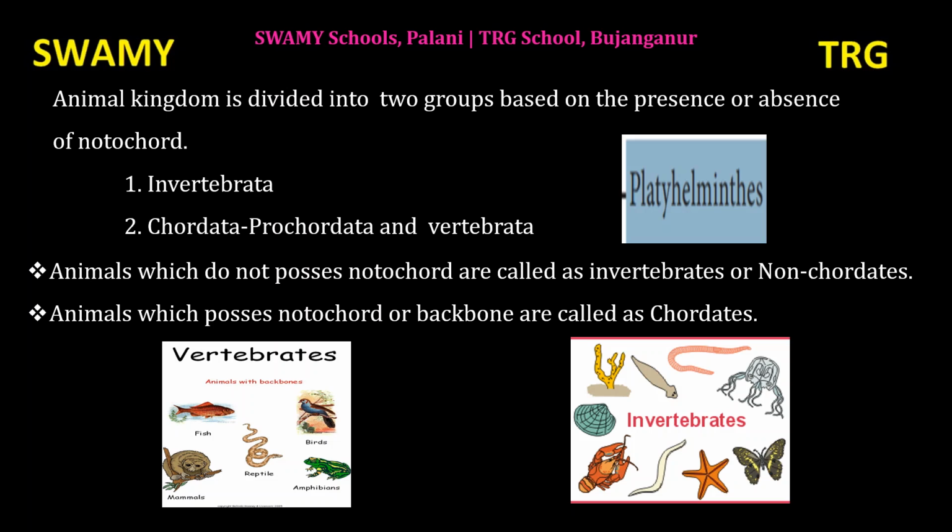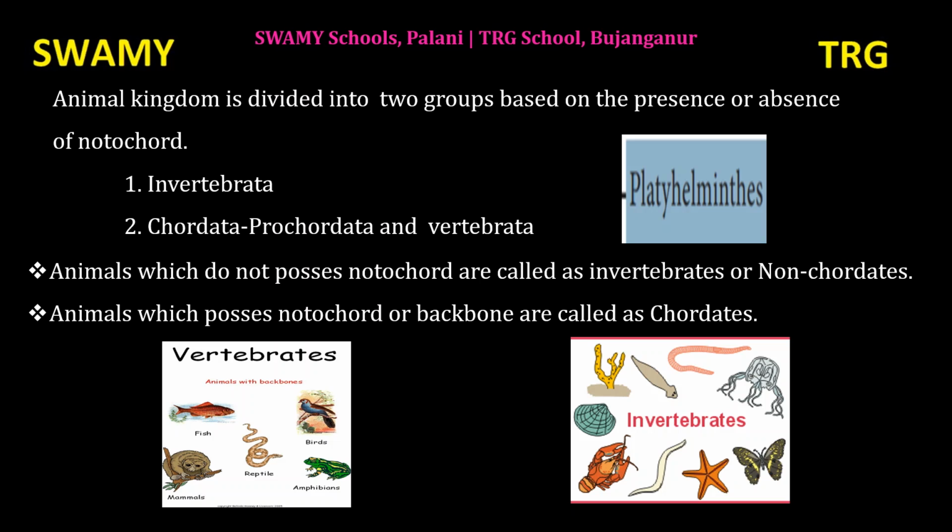The chordates are further divided into prochordata and vertebrata. What is the difference between prochordata and vertebrata? Both have a backbone, but in prochordates it is of a simpler type.